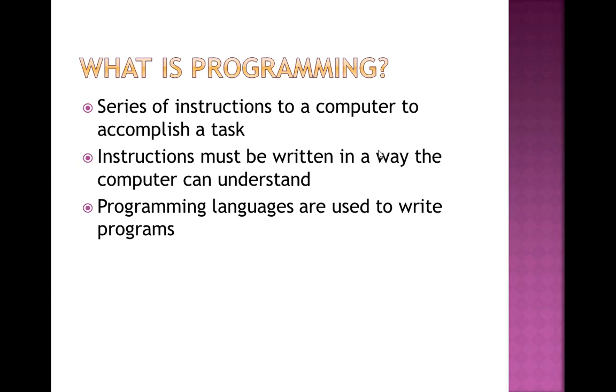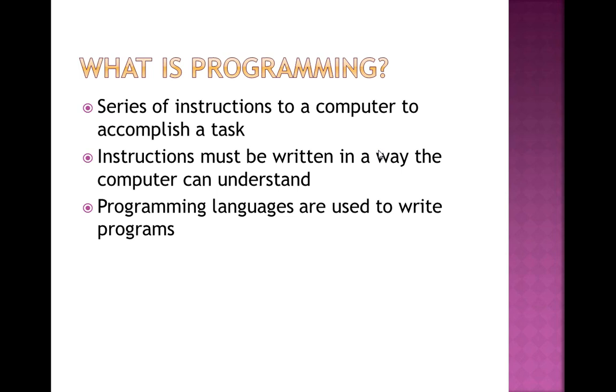Second point says these instructions must be written in a way the computer can understand. As I told you, the computer only understands binary language. So instructions must be written in such a way that the computer can easily understand them. Then the third point says programming languages are used to write programs, which are developed by the developer or programmer.